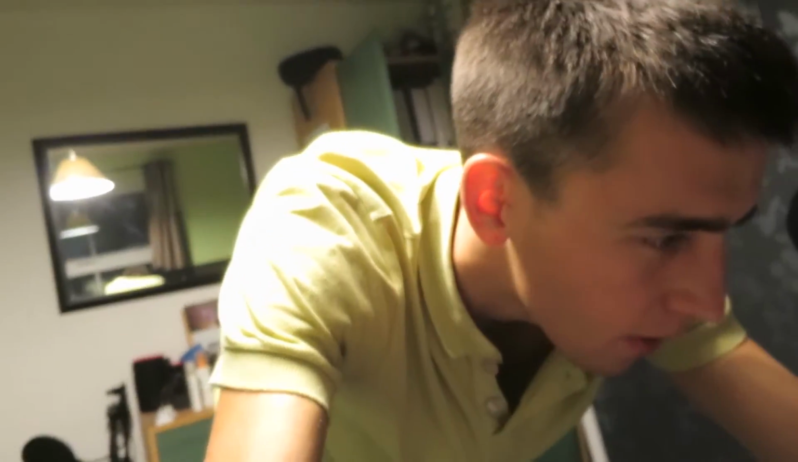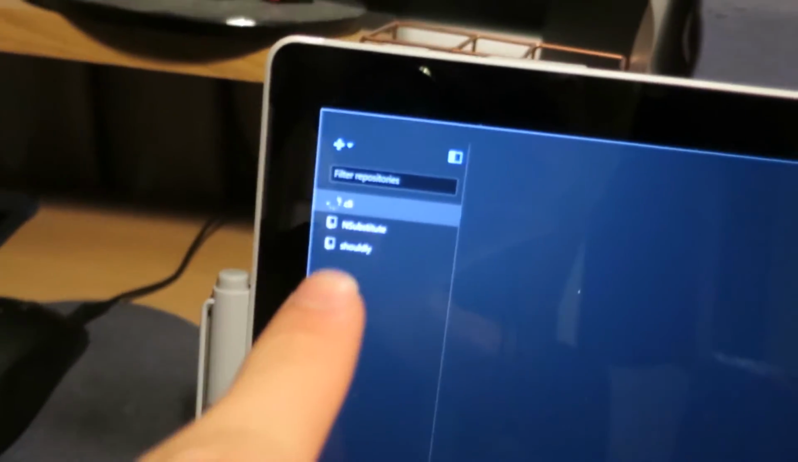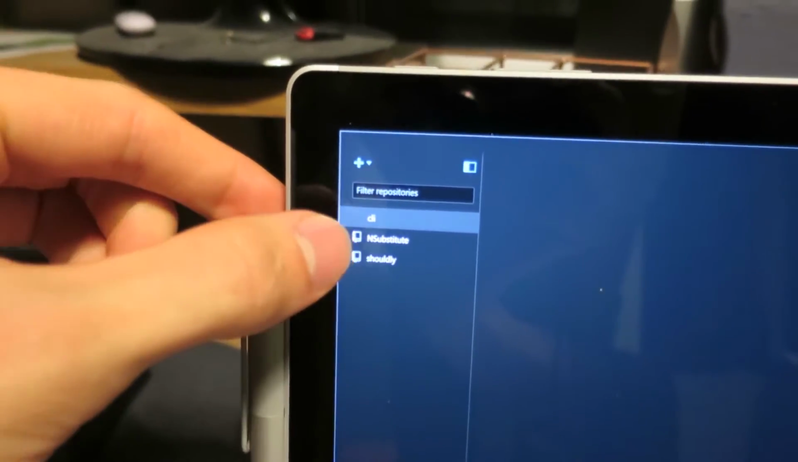I've just pulled down 3 repositories. I did the other 2 earlier today, nsubstitute and shouldly. Shouldly is an assertion framework for testing, and nsubstitute is a mocking framework for .NET. They're both for .NET, to be honest with you.